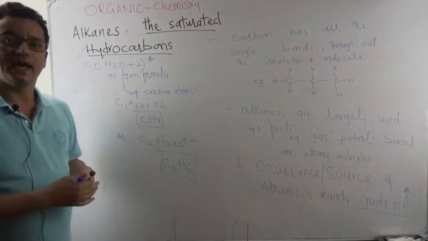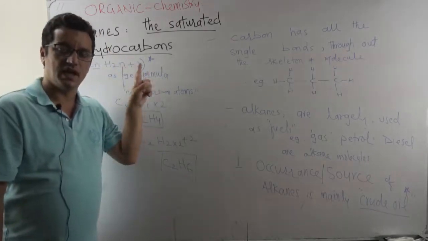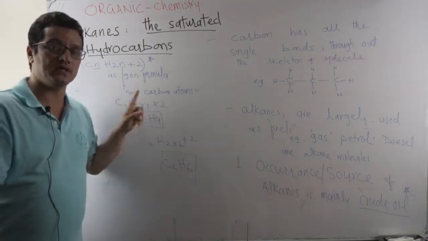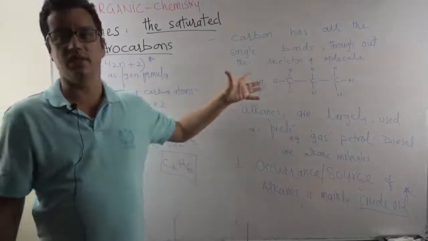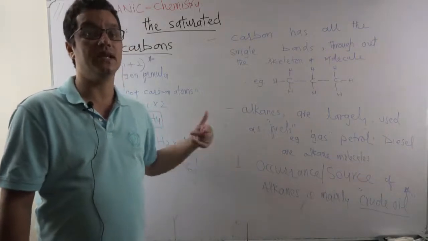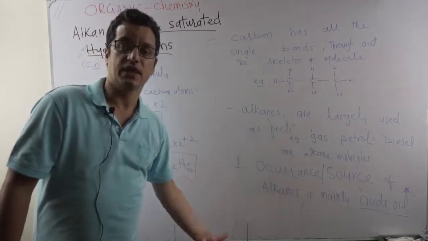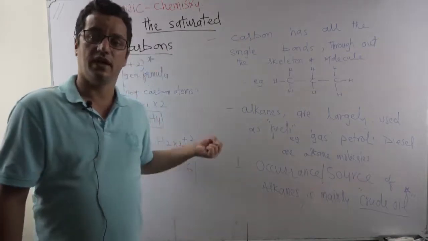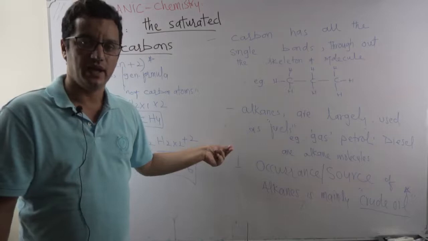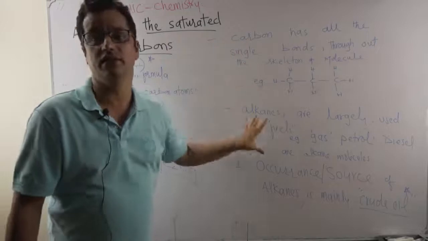So I said alkanes we are going to see in detail, and alkanes are saturated hydrocarbons, and alkanes have a general formula CnH2n+2. n stands for the number of carbon atoms in the molecule, and I said the origin of alkanes is from crude oil, and crude oil is a fossil fuel. It is a fossil fuel because it is formed over millions of years, and fossil fuels are basically obtained from Earth's crust by drilling, and this drilled out stuff, the thick black oily liquid, needs to be refined, and we're going to see the refining of the crude oil and how these different fractions of the alkanes are obtained.